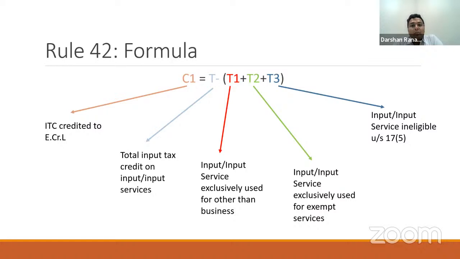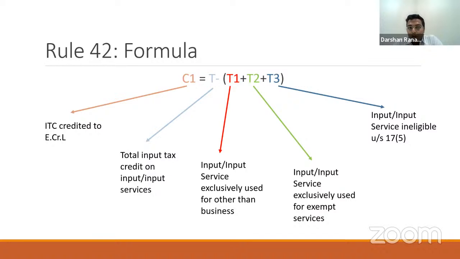From this, you subtract the ITC which is exclusively used for non-business purpose. You subtract the ITC which is exclusively used for exempt services or exempt supplies. And also you need to subtract the ITC which is blocked under section 17(5). That is your ineligible ITC, specifically like motor cars or food and beverages. So these are some examples.